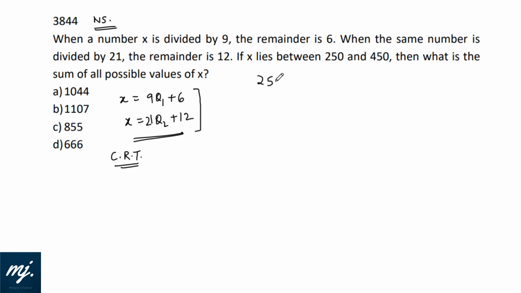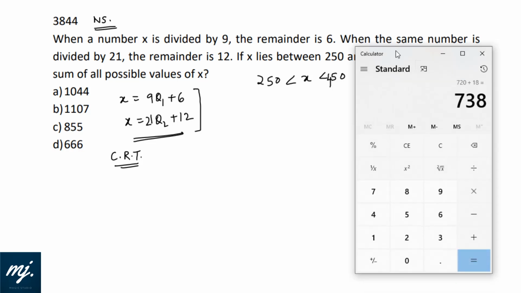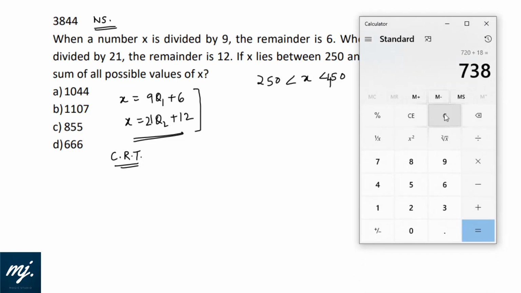If x lies between 250 and 450, okay, we have a hint. It lies between 250 and 450. Then what is the sum of all possible values of x? See, we can use this hint to our strength very easily. Let's divide 250 by 9 and we are getting 27. That means 27 into 9 is 243. Plus 9 if I do, then the smallest number I am getting is 252, which lies in this range,